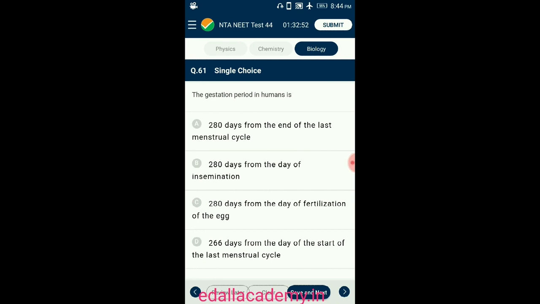The gestation period in human: the fusion of haploid male gamete and the haploid female gamete to form diploid zygote is called fertilization. In human females, fertilization is internal and it takes place in the ampulla of the fallopian tube. Fertilization occurs within 6 hours after ovulation. The condition of carrying one or more embryos in the uterus is called pregnancy or gestation. Human pregnancy lasts for an average of 266 days from fertilization of the egg or 280 days from the start of the last menstrual cycle. So the answer for this question is option A. Gestation period in humans is 280 days from the start of the last menstrual cycle. So the correct option is A.